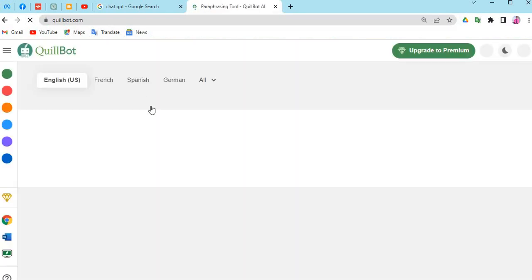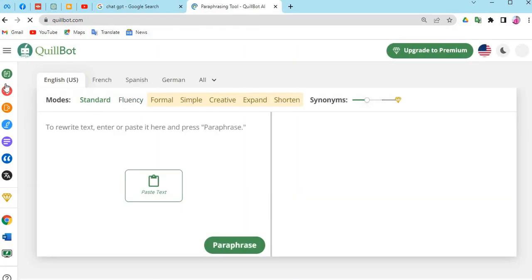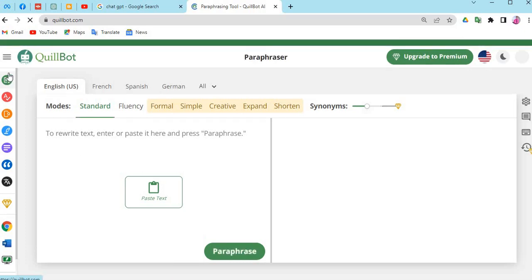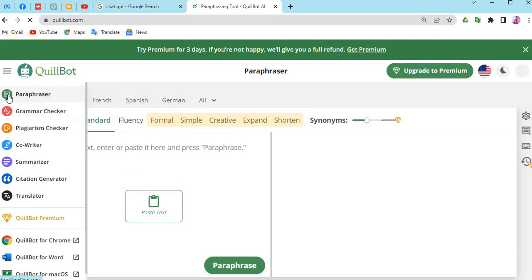Now this qboot.com, you guys can use it to perform numerous functions. The first function is this, which is paraphrasing. Can you guys see? You can also use it to check your grammar. Let's say you want to check for grammatical errors, you can use it for that. And let's say you want to use it for plagiarism checker. It is just like what I just told you guys about. You can use it for plagiarism checker.